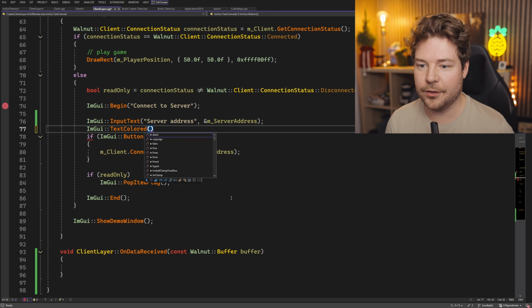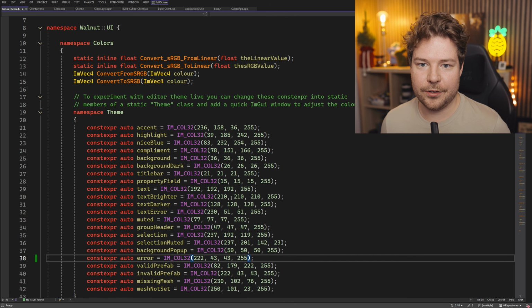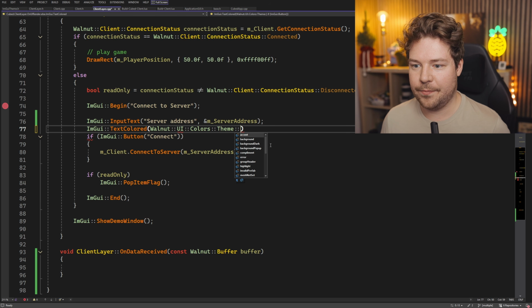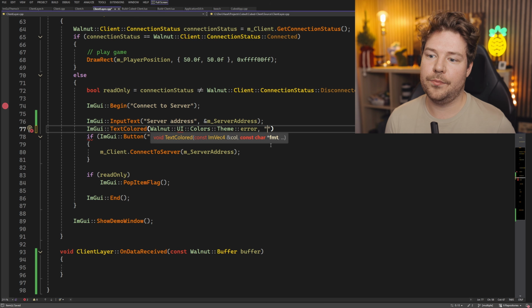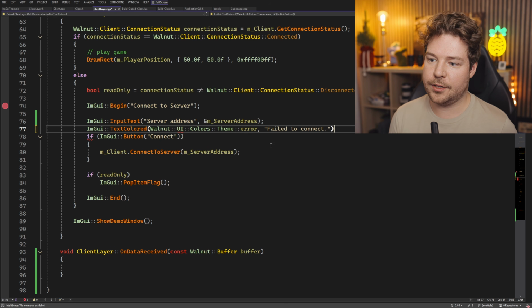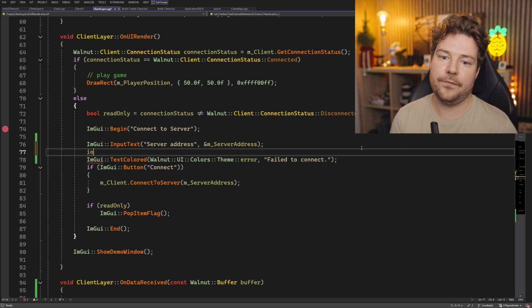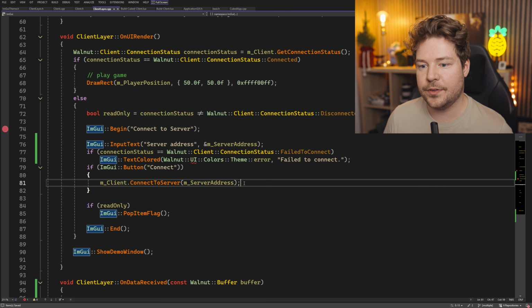And that way, I think we can just use Walnut UI colors theme or whatever. That seems like a huge thing to write though. Walnut UI colors theme, error, for example. And then we can write fail to connect or something. And this is all dependent on that connection status, right? So if connection status is failed to connect, then we can obviously set it to that.